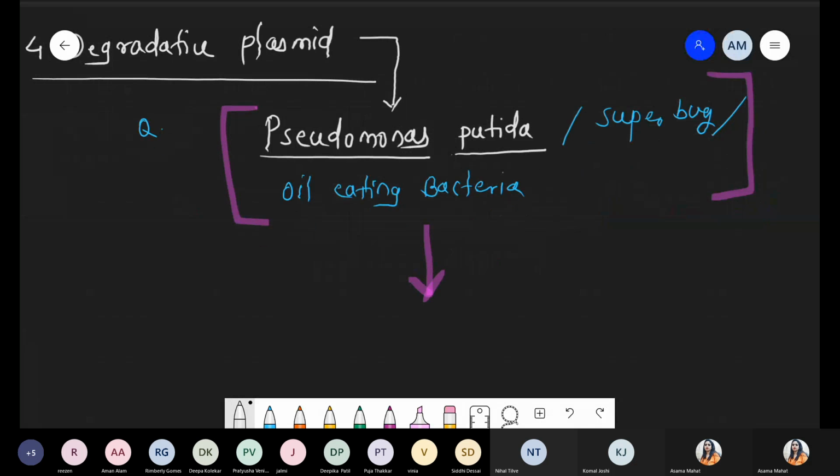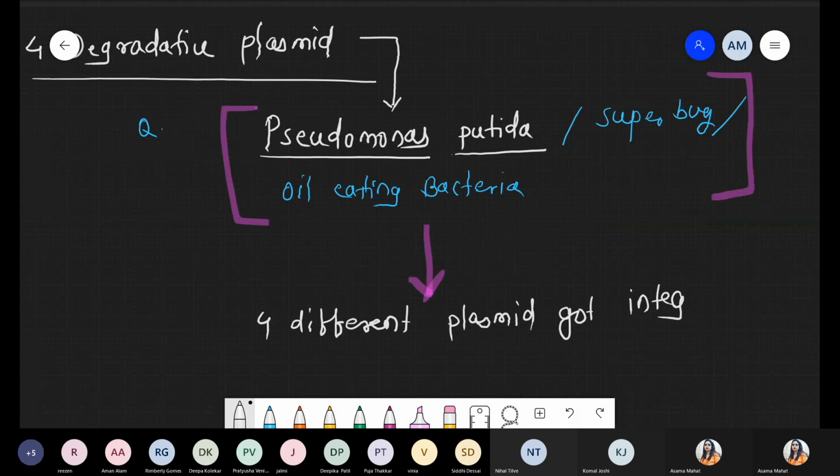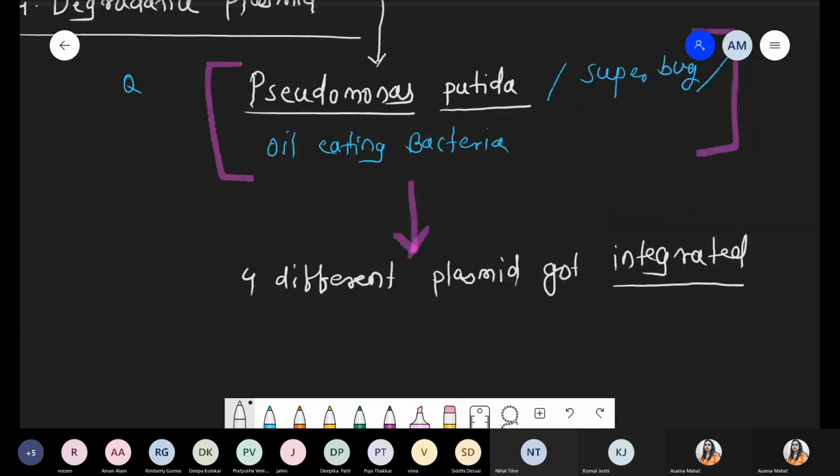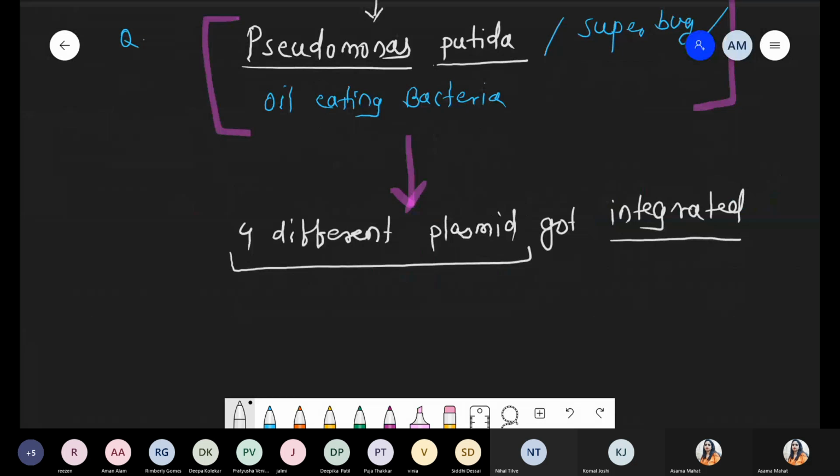They are not naturally present; the scientist purposefully added 4 different plasmids. Now what are the functions of those 4 different plasmids? Only one function exists: